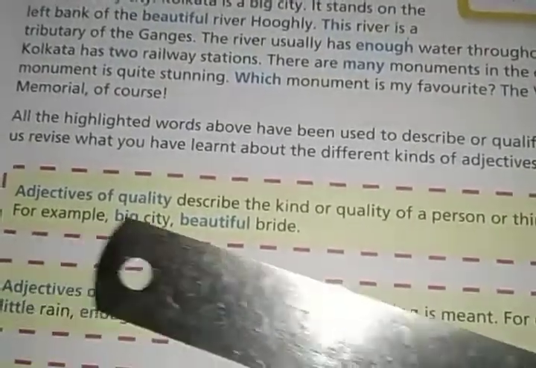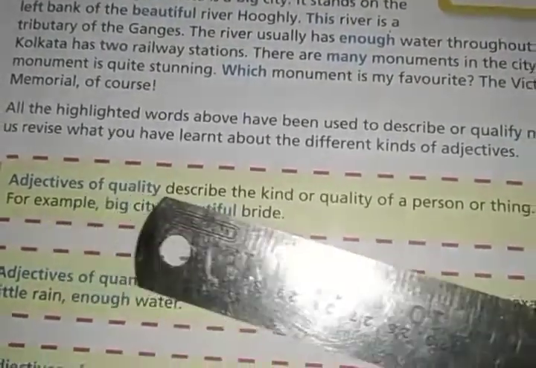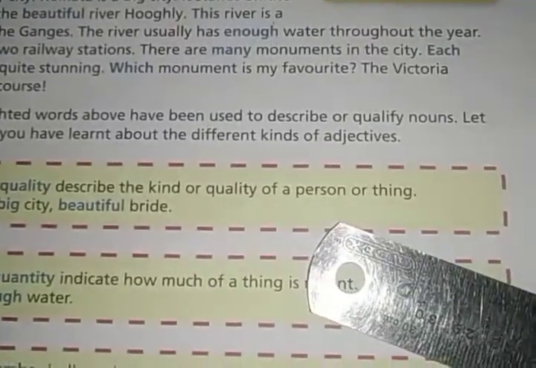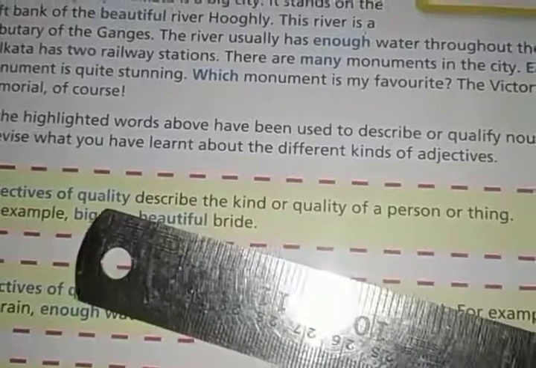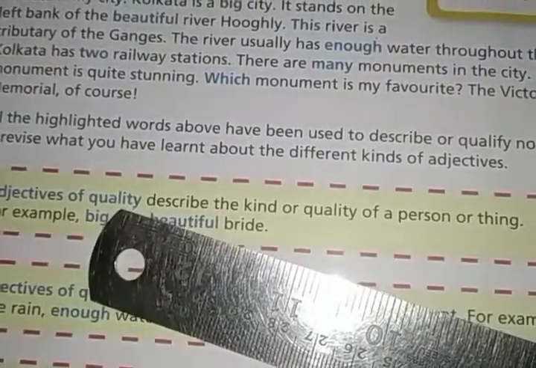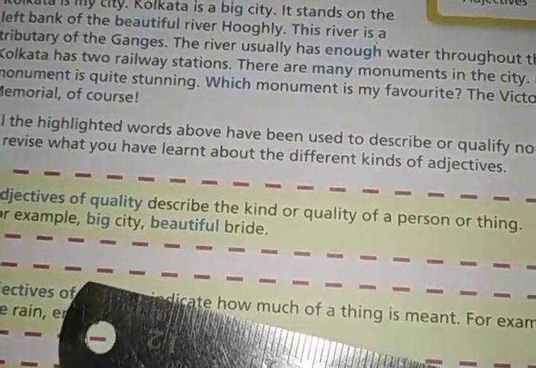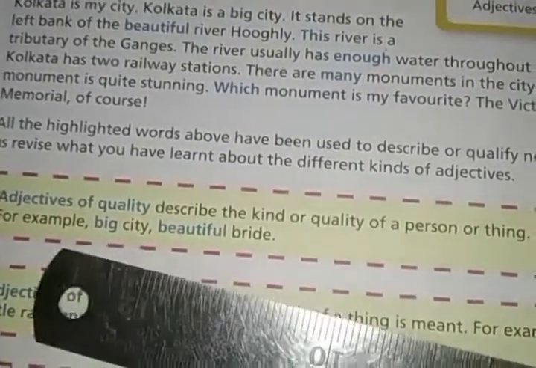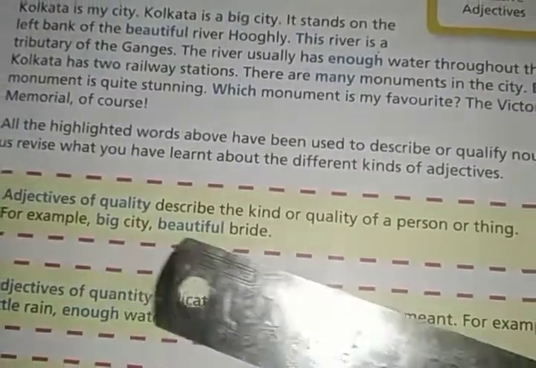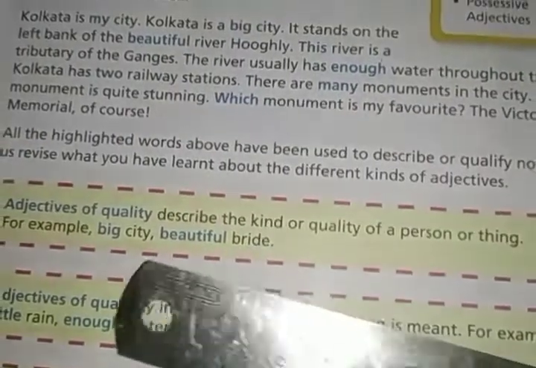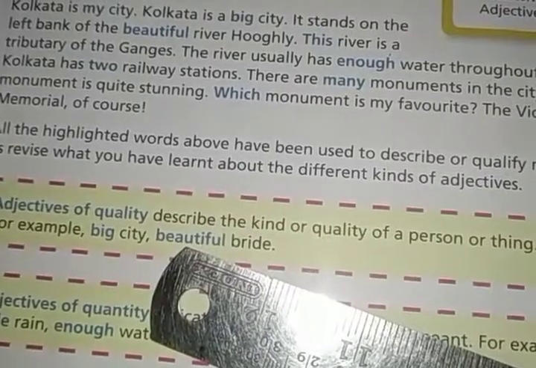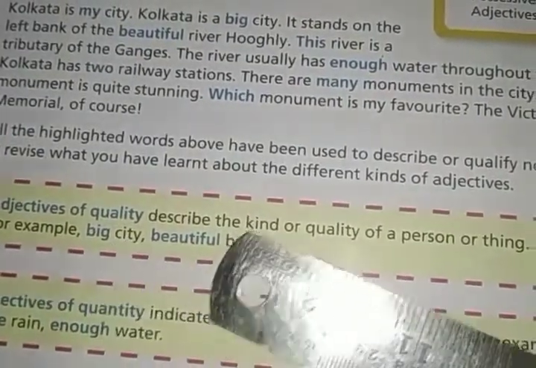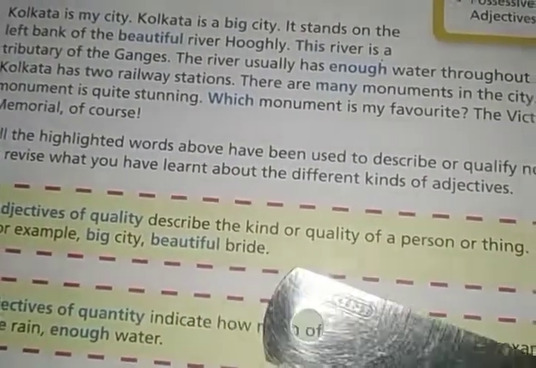So what are adjectives of quality? Adjectives of quality describe the kind or quality of a person or thing. By the name itself, quality, we understand that an adjective of quality tells something about the quality of a person or a thing. For example, big city, beautiful bride. The words big and beautiful are describing the nouns city and bride respectively, right?